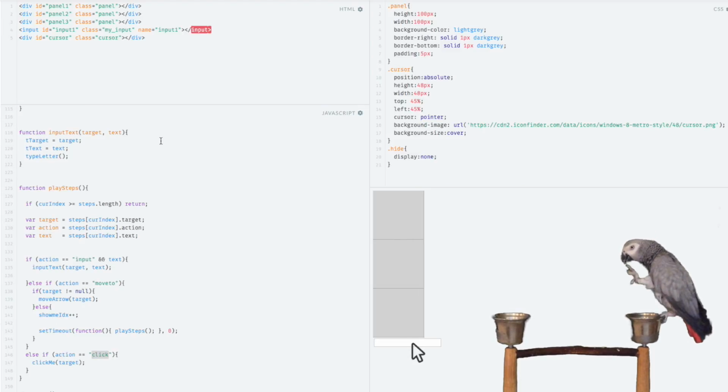So we're going to run it, Larry. So we can see it clicks there. And then it types.